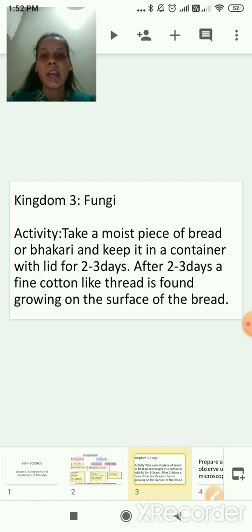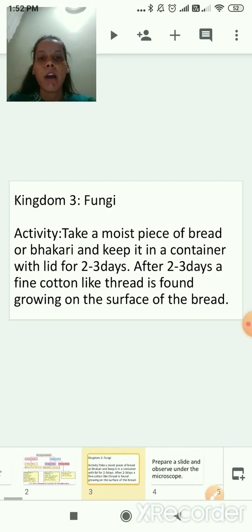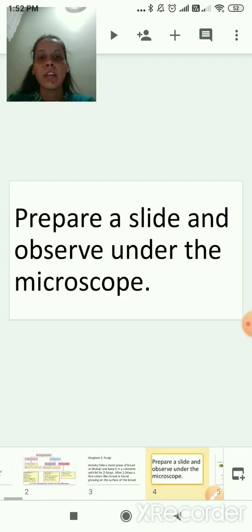At our home also, if we keep chapati outside the whole night, and next day if we see, you can see something white in color on that. What is that white cotton-like thread? That is fungus, correct. So after this we will prepare a slide of that fungus and observe under the microscope.